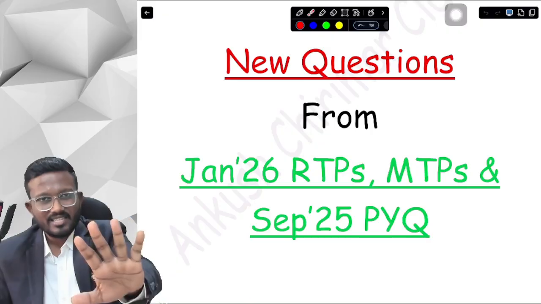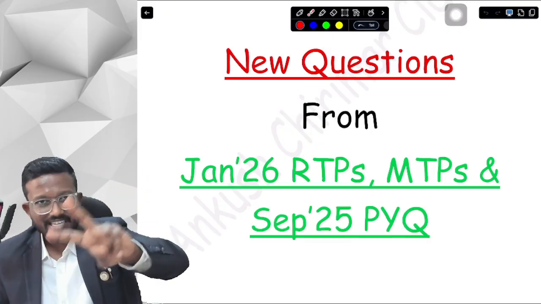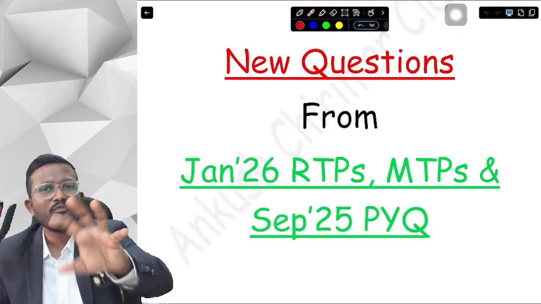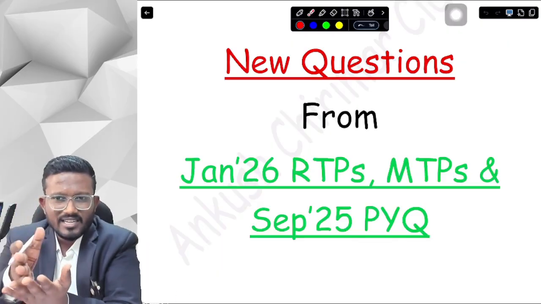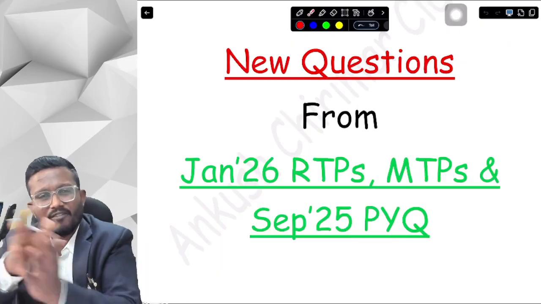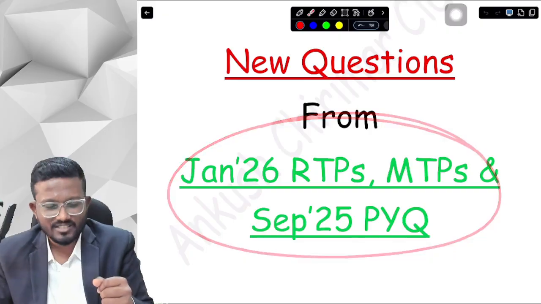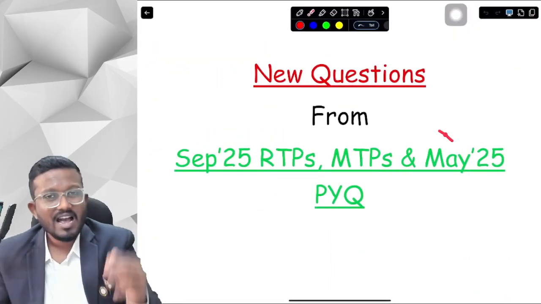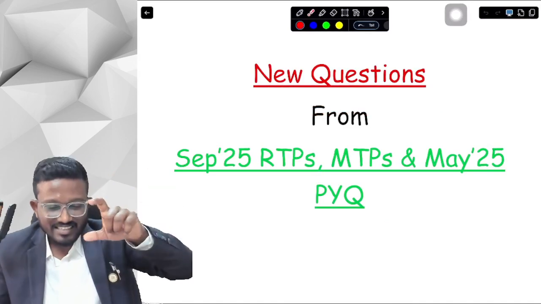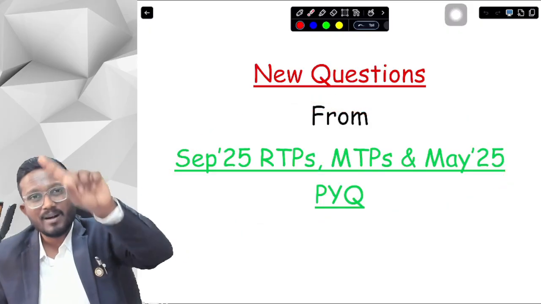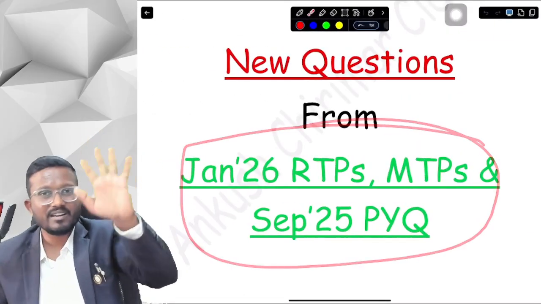So basically what I'm saying is, if you have purchased the question bank recently, you would already have these two PDFs in the printed version. You just need to figure out where the printed version is. If you are purchasing it after, say, 5th or 6th of February, then you will have all these January 26 and September 25 questions at the end of your part 1. If you purchased before, then this September 25 will be at the end of your part 2, and the questions will be provided as a separate printed booklet to you.